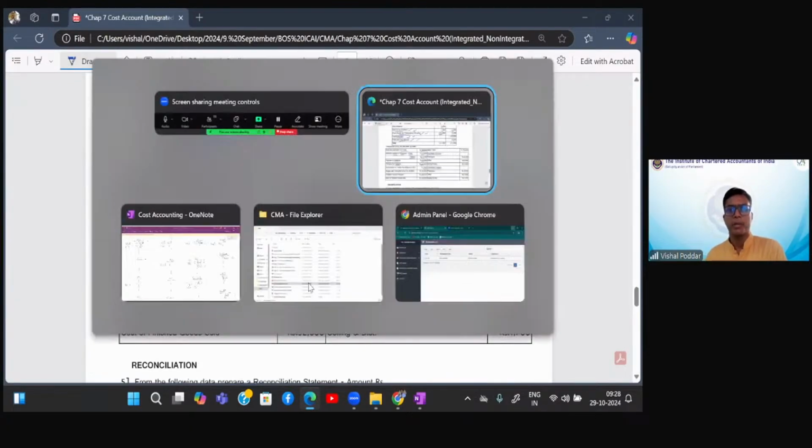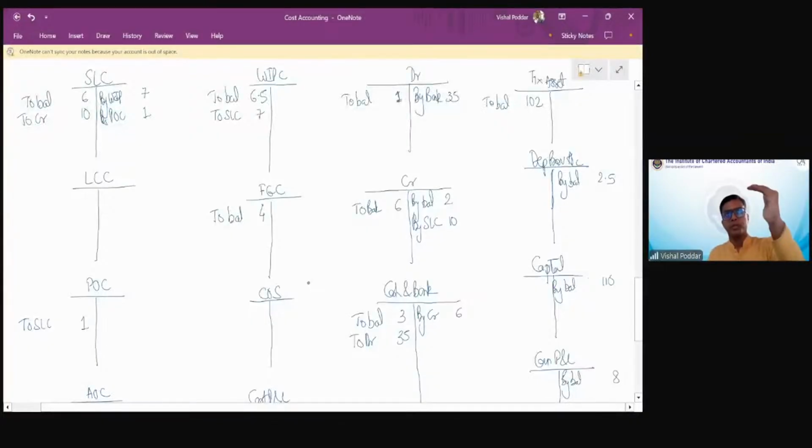Now, what is the entry for depreciation in accounts? It is depreciation to depreciation provision. So for depreciation, we have this POC, and for depreciation provision, you already have an account. So I will transfer this to depreciation provision. So the entry is depreciation to depreciation provision in your accounts. In cost accounts, for depreciation, we have POC and we have depreciation provision.